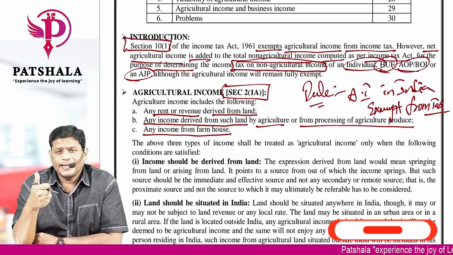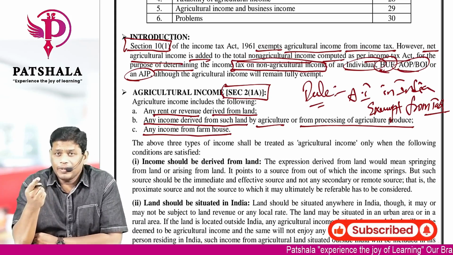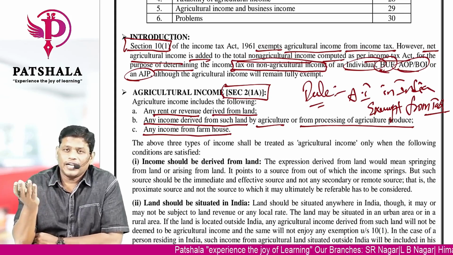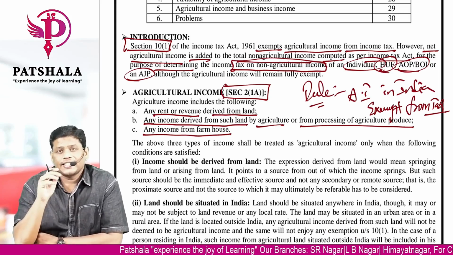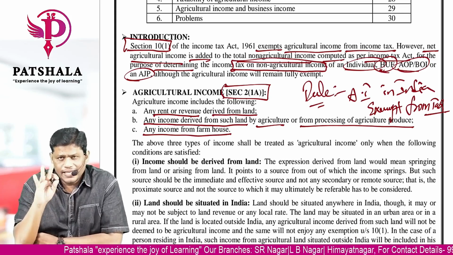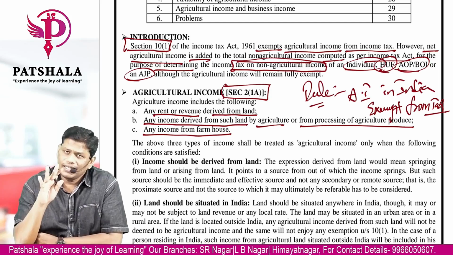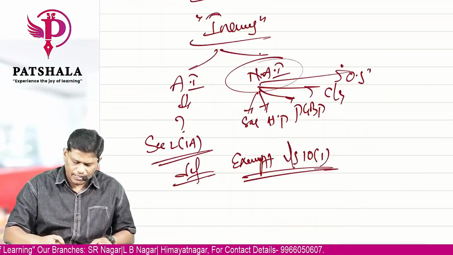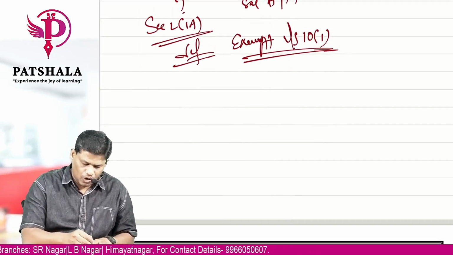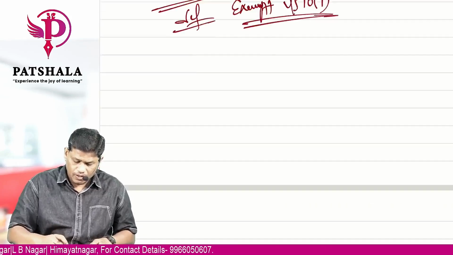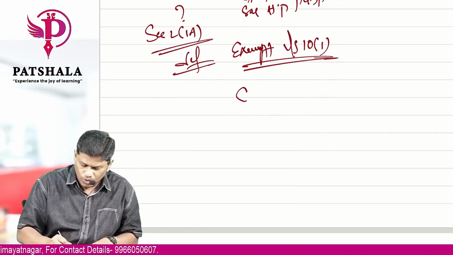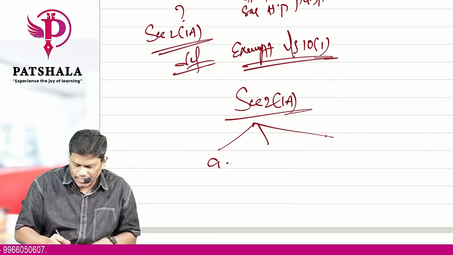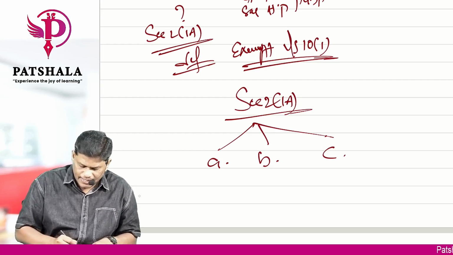A bit says any rent or revenue derived from land. B bit says any income from agriculture or processing of agricultural produce to render it fit for market. Then the last one says income from farmhouse. Only these can be said as your agricultural income. Okay, let's try to analyze the details of that agricultural income. Section 2 subsection 1A has given only three parts, A, B, C. Let's analyze one by one.